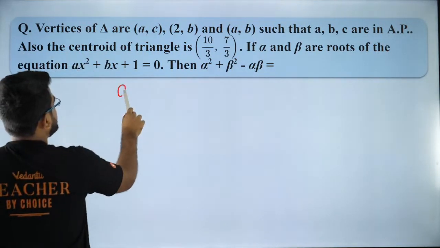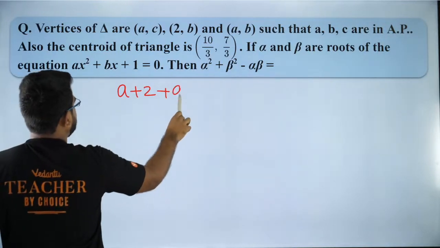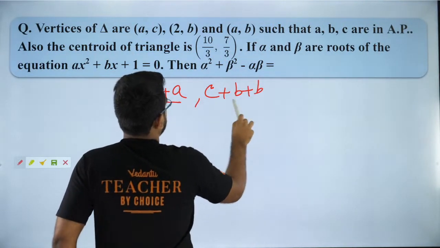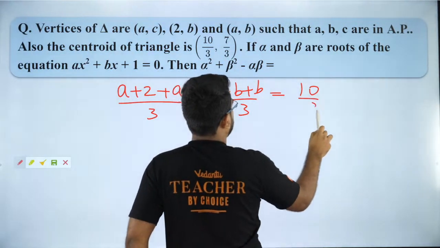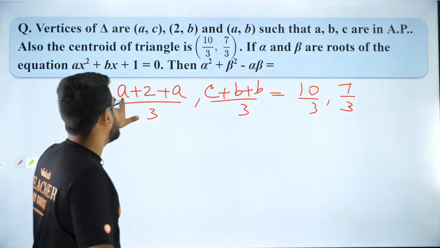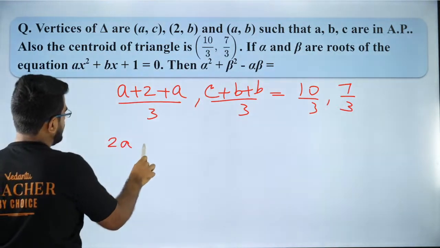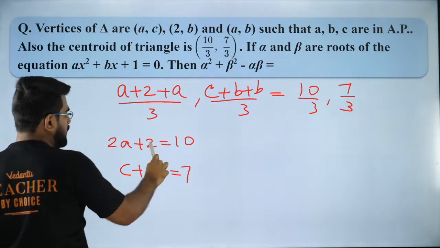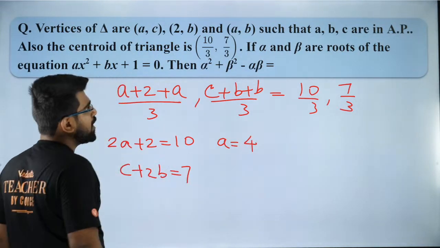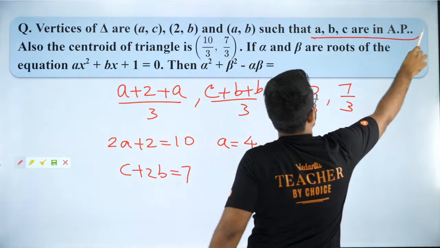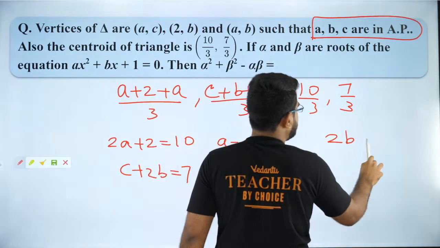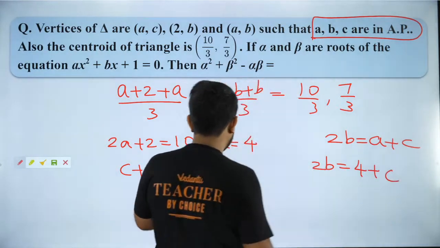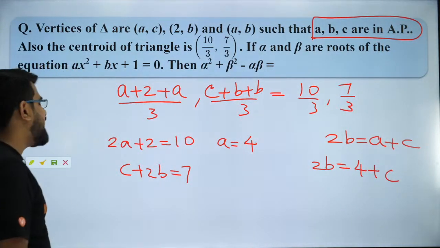So what is centroid? Centroid is x1 plus x2 plus x3 by 3, comma, y1 plus y2 plus y3 by 3. So that is equal to 10 by 3, comma 7 by 3. So what will I get from here? I will get 2a plus 2 is equal to 10. And I will get c plus 2b is equal to 7. So I will get from here a is equal to 4. And what else do we know? We know that a, b, c are in AP. So if a, b, c are in AP, 2 times b is equal to a plus c. So I will get 2 times b is equal to 4 plus c. Because a is equal to 4, na?